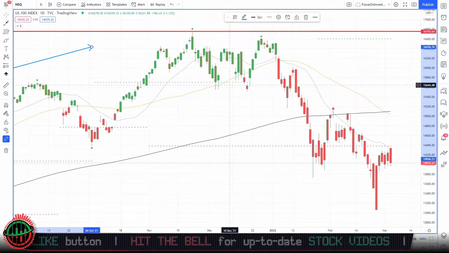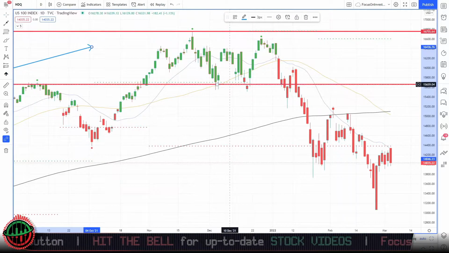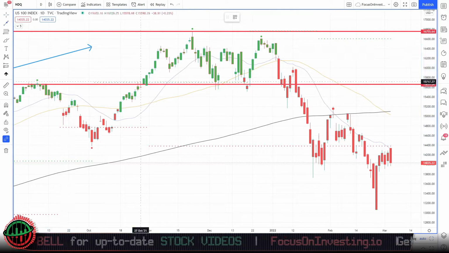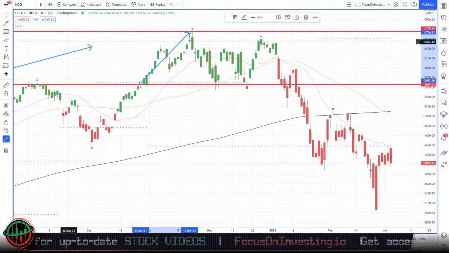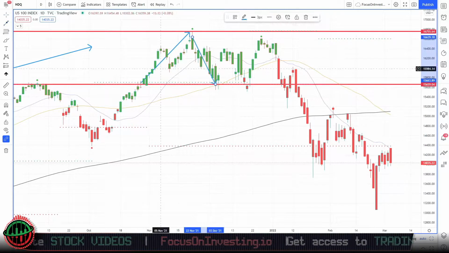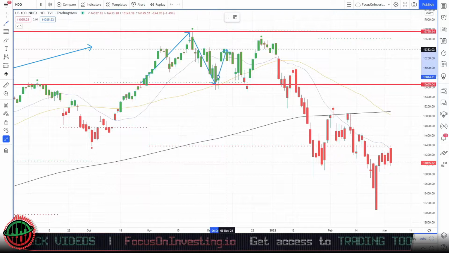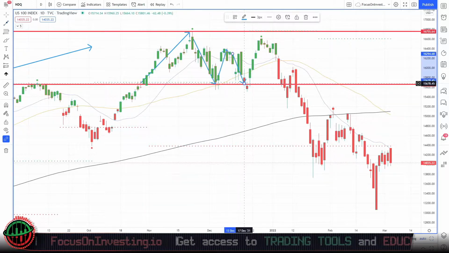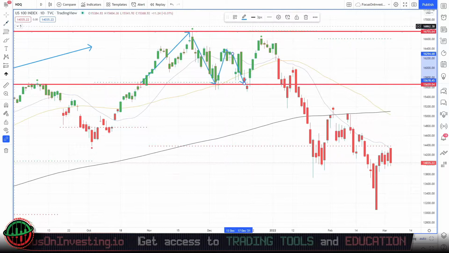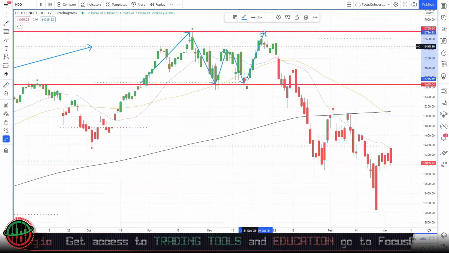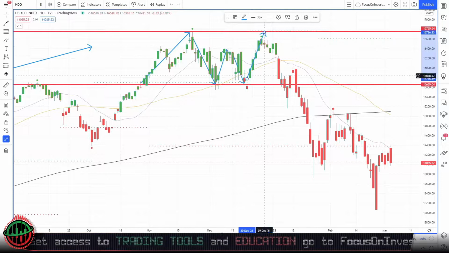So we ended up in this small channel of consolidation being supported by this 15659 area. If we look, price rose up to our resistance level, was unable to break it, pulled back down to our support level, and attempted to retest our support level again. On the second time of asking, it tried to break through our support level, was unable to do so, and then eventually did rise back up to our resistance level, creating this chart pattern here, which we refer to as a